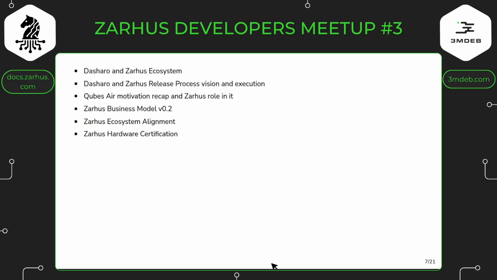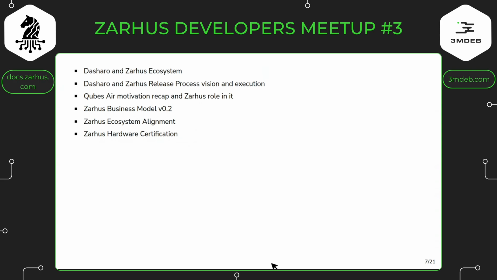And I have two more extensive slides about Zarhus ecosystem alignment, which is formalizing our existing processes and tooling to provide a better explanation to customers.